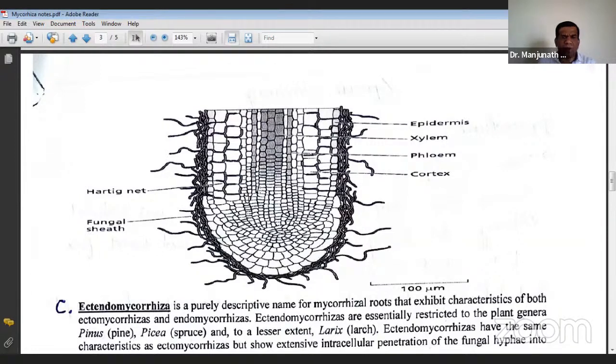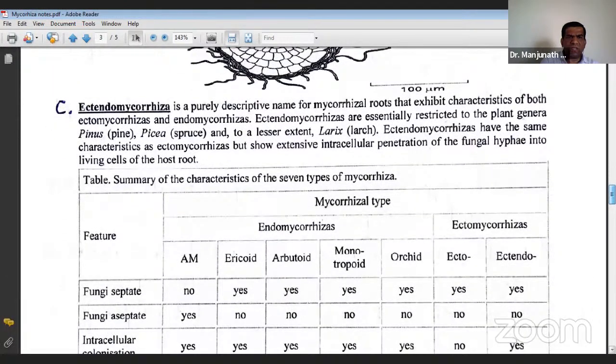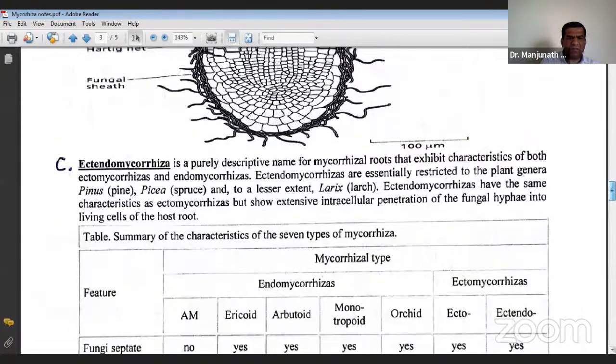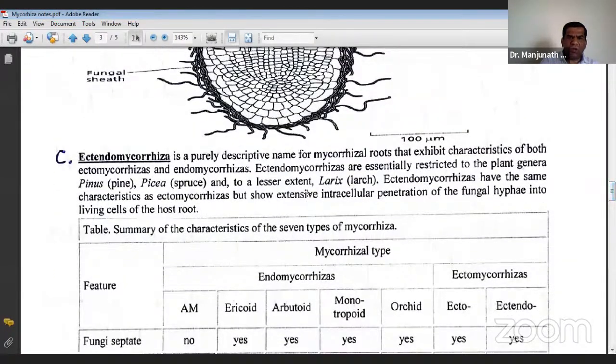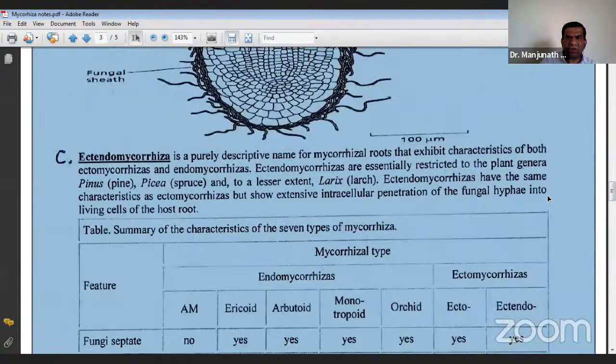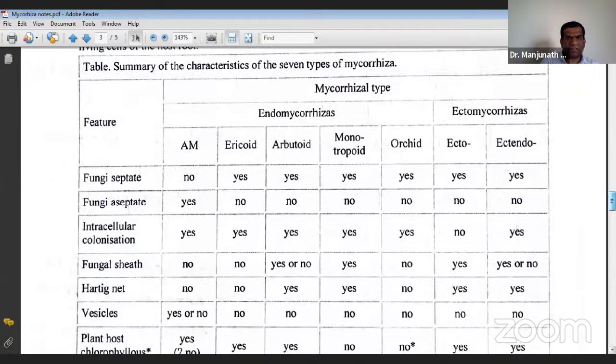This is one important, interesting question which can be framed. One is the Hartig net, another is the fungal sheath. There are some ectendomycorrhiza where both the characters of ecto and endo are seen in some plants like pine trees and others. This cannot be an important question for your exam, but it is very interesting.